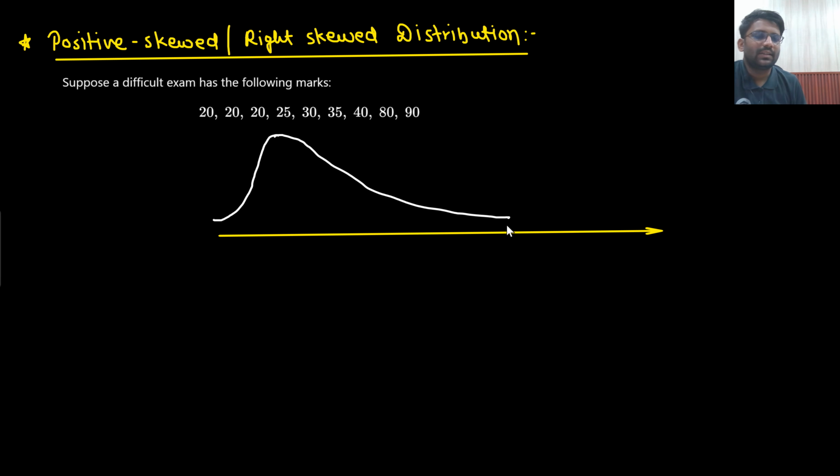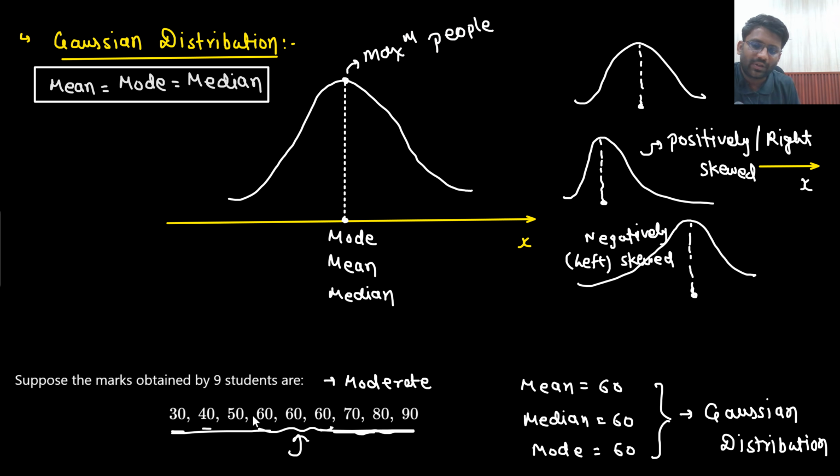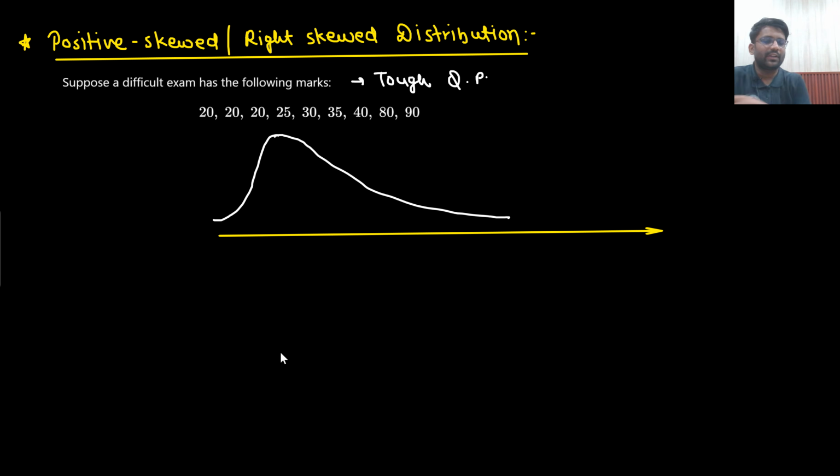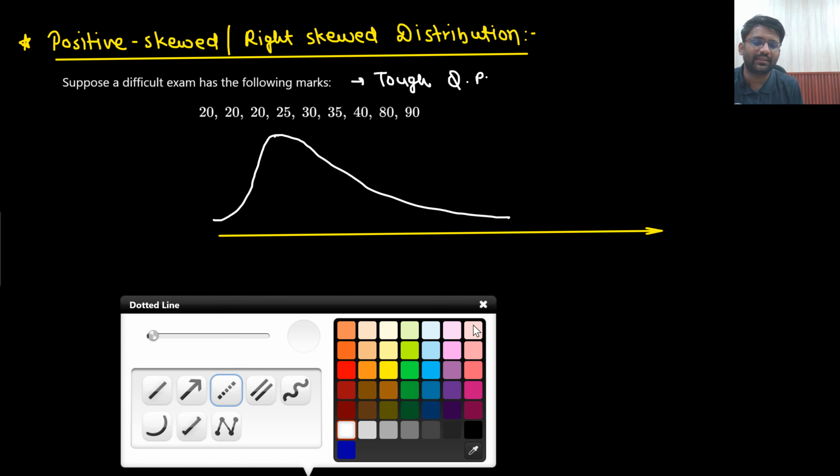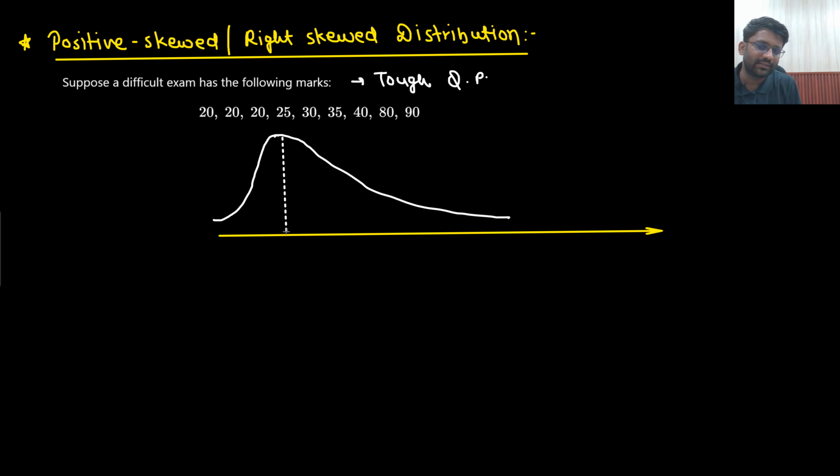So the point is that it is a tough level of question paper. This was a moderate level of question paper. This is a tough level of question paper. So in the tough level of question paper, what will happen? Most of the people will be getting lower marks, and very few people will be getting higher marks. These are the people who are preparing multiple times, so they will get the higher marks, but most of the people will be lying in this range.